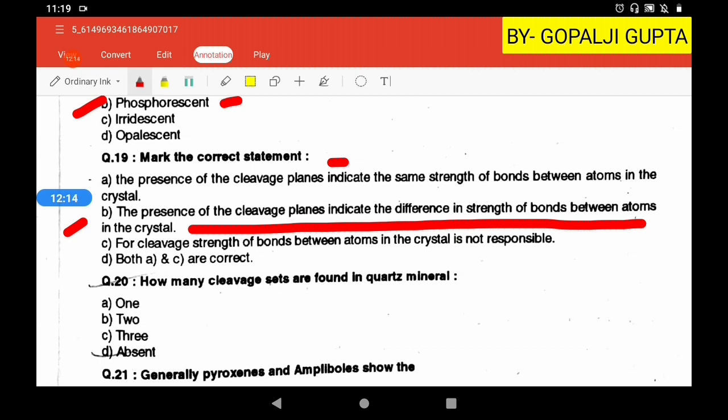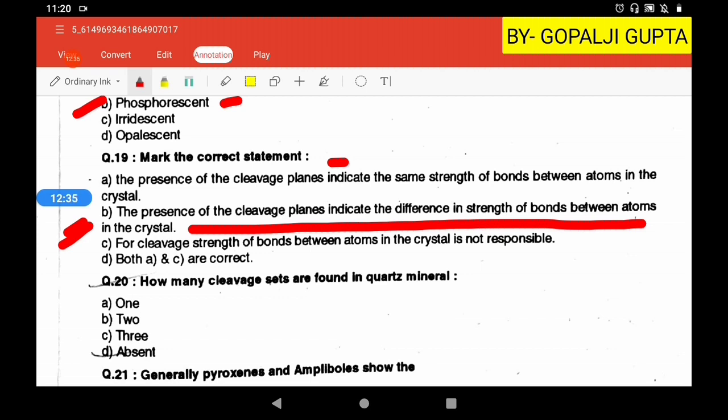You know that in mica minerals, you have biotite and muscovite. There are cleavage planes which are known as basal cleavage. It is because the strength of bond is very weak in that layer. So that's why the second option, B, will be our right answer.